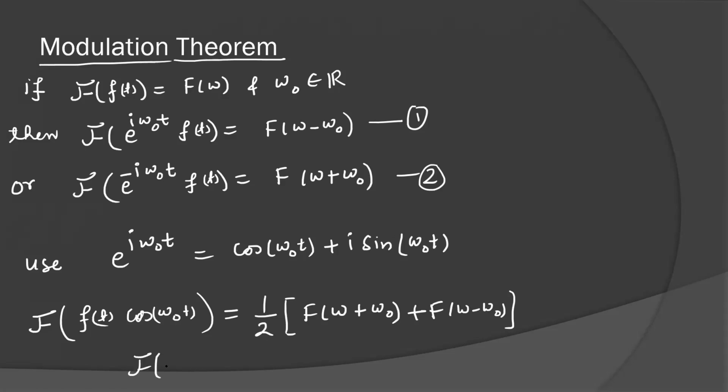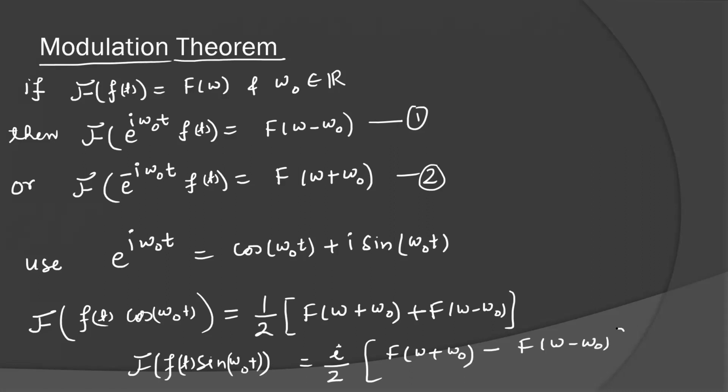And the Fourier transformation of f(t) sin omega naught t is equal to i by 2 times F of omega plus omega naught minus F of omega minus omega naught. So this theorem is called the modulation theorem.